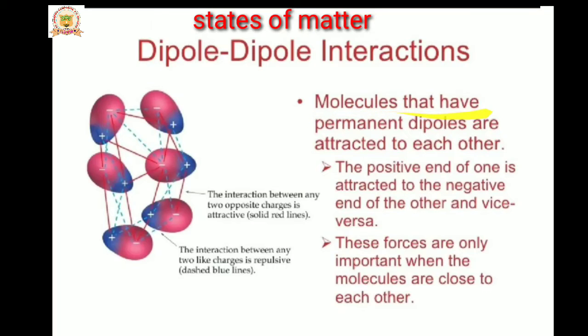Molecules that have permanent dipoles are attracted to each other. The positive end of one molecule is attracted to the negative end of another, or vice versa. These forces are only important when the molecules are close to each other. When the positive end of one dipolar molecule interacts with the negative end of another dipolar molecule, the dipole-dipole interaction is produced.